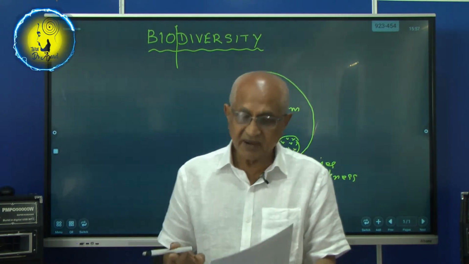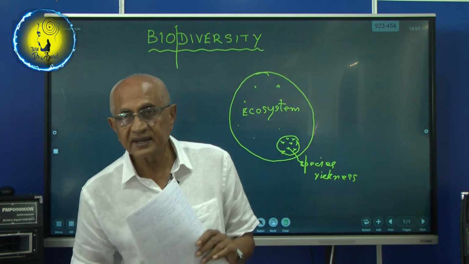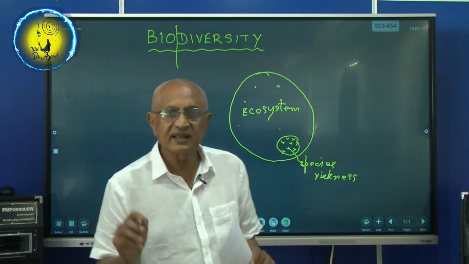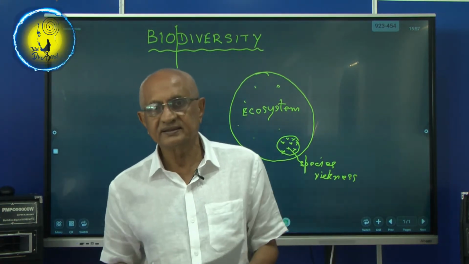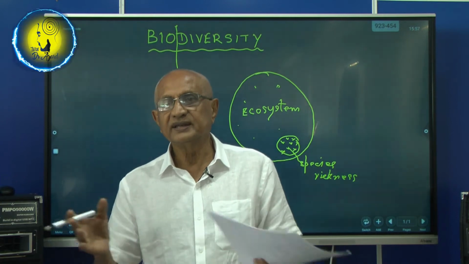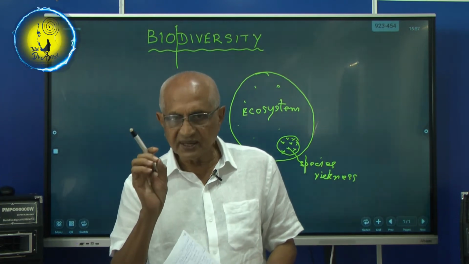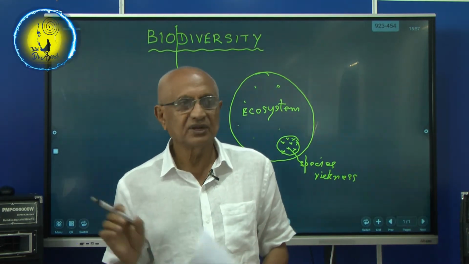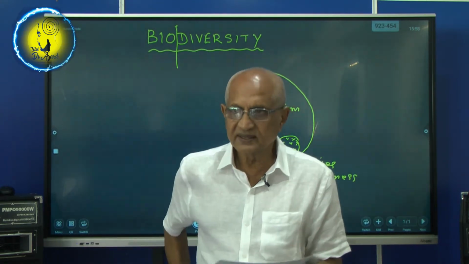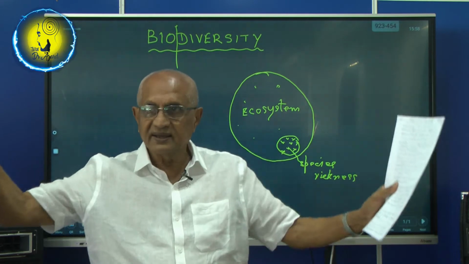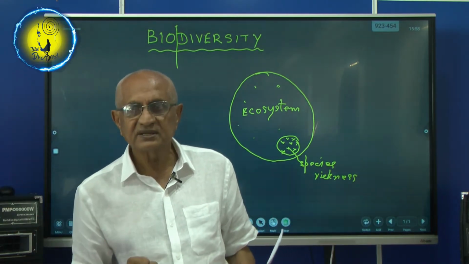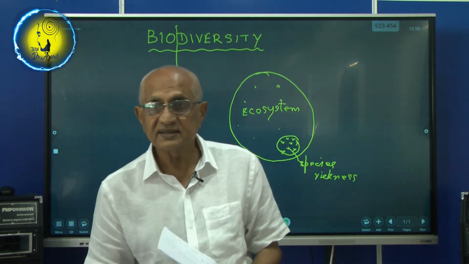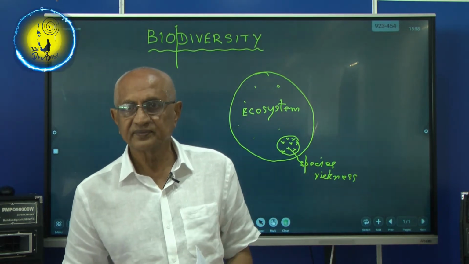Then we say relative abundance of each species. In this ecosystem, how many of these animals are abundant? We will say tigers or cats or deer. We can take one particular species and count how many of them are here. Now we know this wildlife, they always have statistics. In this particular area, there are so many of these animals. Peacocks, so many are there. Deer, so many. Elephants, so many. So that is the species richness.